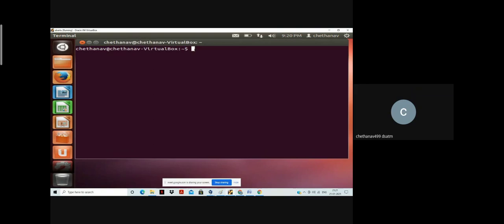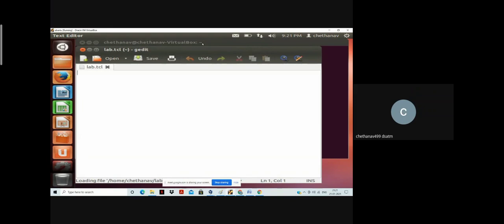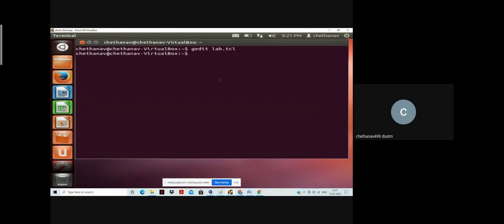What command should I give? I should open a file, and that is done by the command gedit space lab2.tcl, the second program. If I just press enter, I'll get the file, and you can type the program in that. Let me show you an empty file first. This is how we get an empty file to type your program in. Then you have to save it, and close it so that you come back to the command mode.